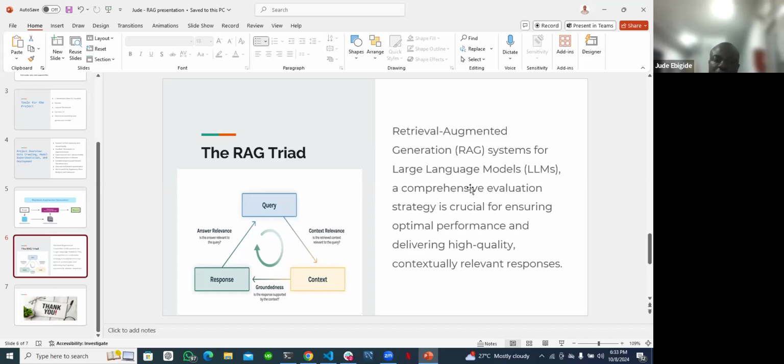We also have the challenge of answer relevance, in a case where the response does not really answer the query. So we need to work with the prompt to ensure that the response and the query match very well. So I will walk you through what I did for the project.